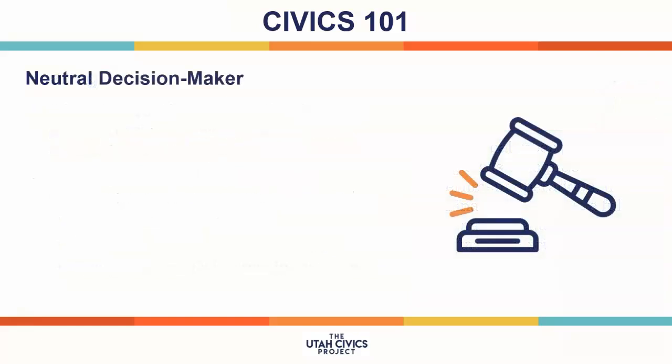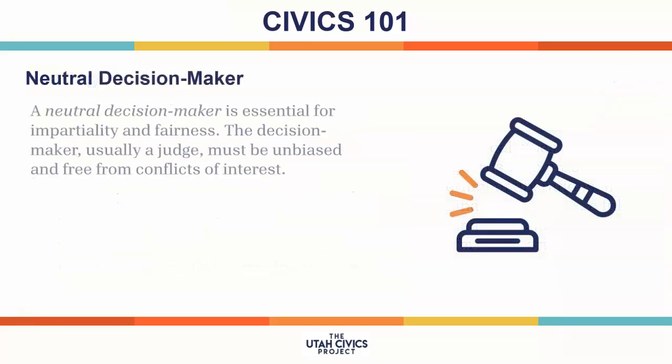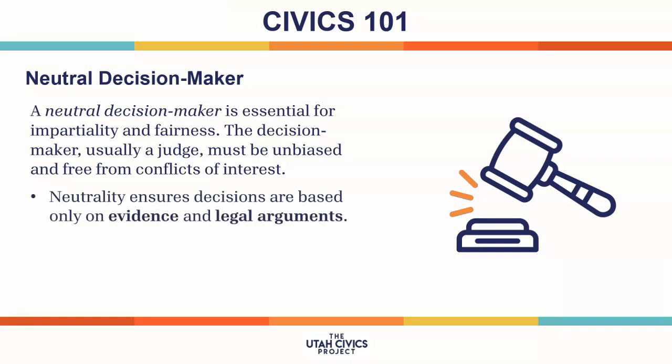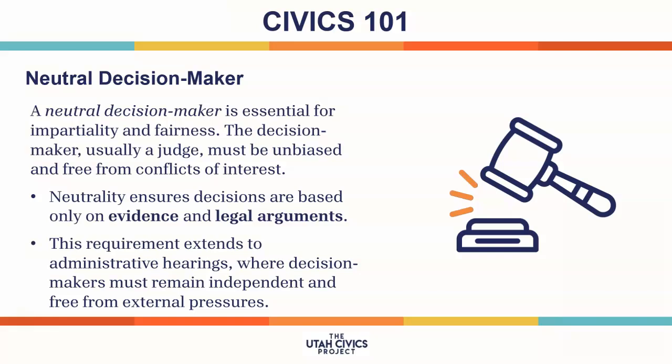And third, a neutral decision-maker. A neutral decision-maker is essential for impartiality and fairness. The decision-maker, usually a judge, must be unbiased and free from conflicts of interest. Neutrality ensures that decisions are based only on evidence and legal arguments. This requirement extends to administrative hearings, where decision-makers must remain independent and free from external pressures.